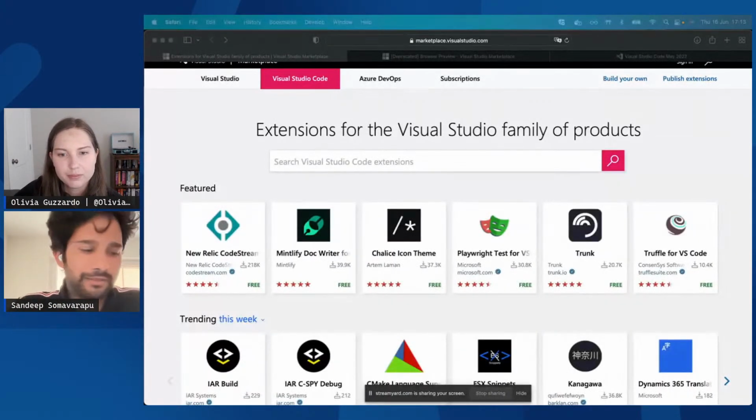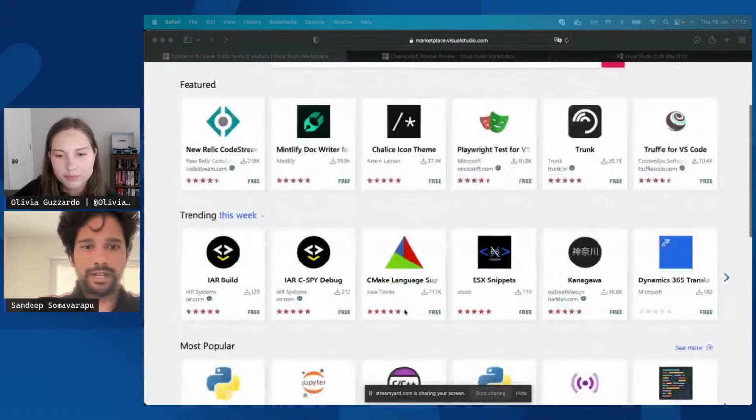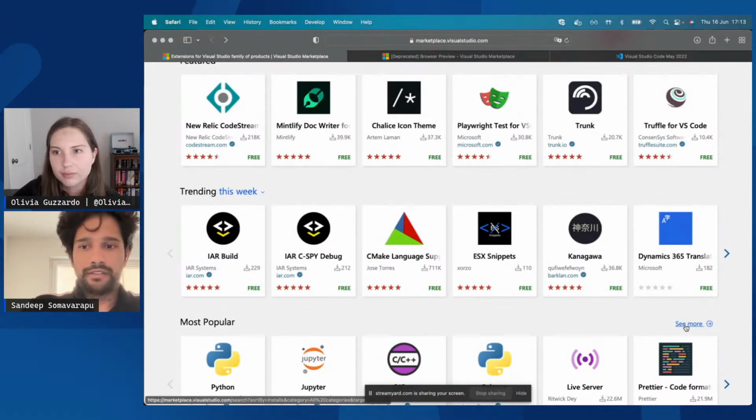Today, I would like to show a couple of very good features we have released in this milestone in the extensions area. So to start with, the first one is the deprecated extensions. Before going to the deprecated extensions, we have a very big and great marketplace, where you have quite a number of extensions, like around 35K.